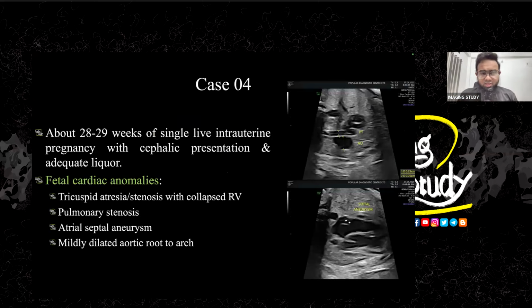And you see this is a 28 to 29 weeks single live intrauterine pregnancy with cephalic presentation. And there is a good amount of amniotic fluid. So there are so many fetal cardiac abnormalities, but the main finding, the main culprit, is the tricuspid atresia, which is causing the collapsed right ventricle. That's why there is also pulmonary stenosis as usual. We have a big pressure-like thing happening. So there is an atrial septal aneurysm and a mildly dilated aortic root to arch, and the pulmonary trunk is getting reverse flow, which is giving supply to the lungs.